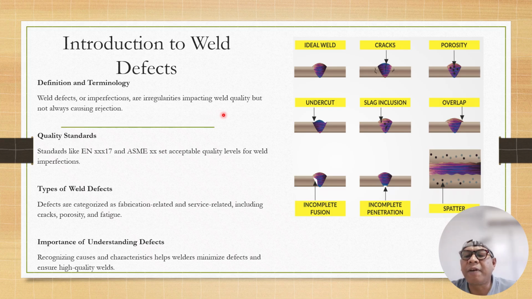Understanding defects is very important to ensure structural integrity and safety. It helps to meet industrial standards and regulatory codes, reduce repair and downtime, and improve quality control, inspection, and efficiency.